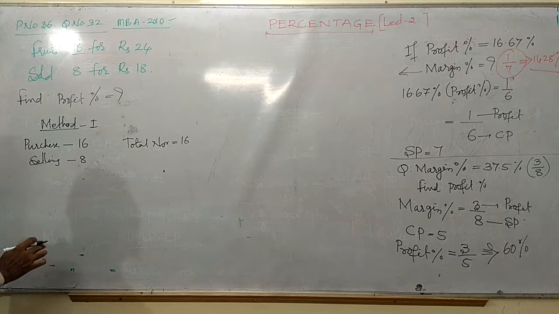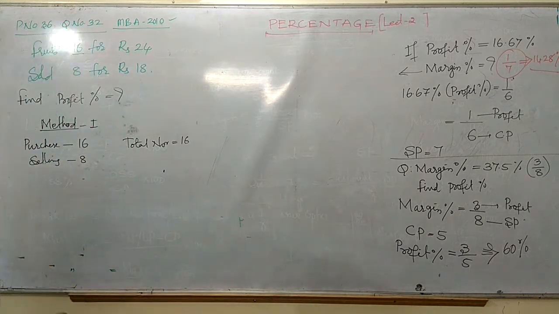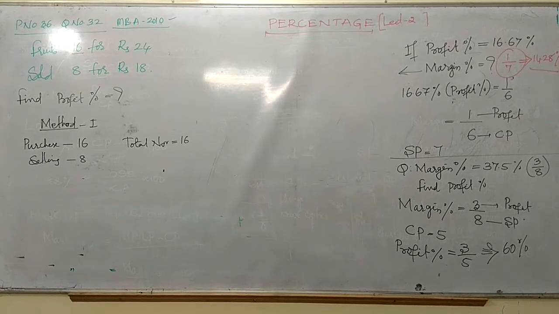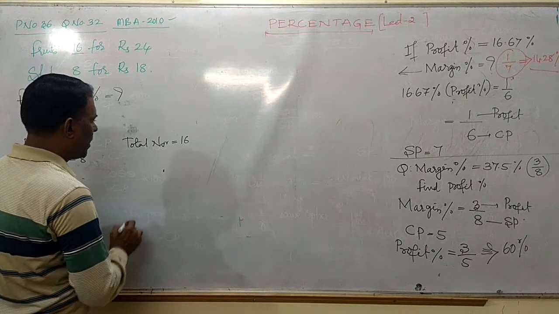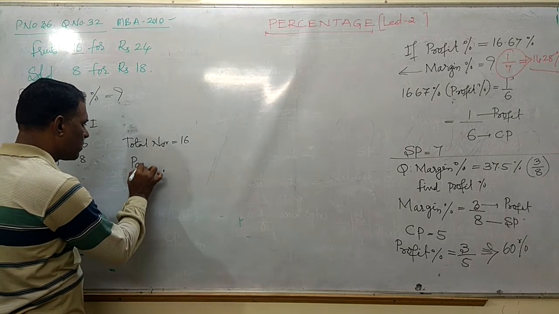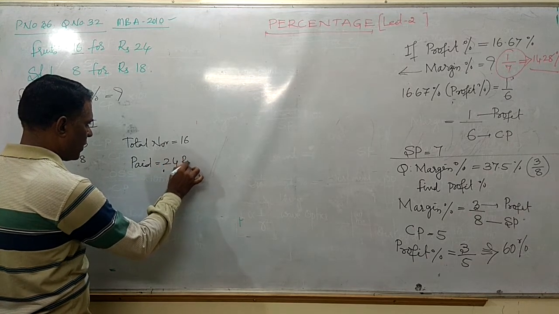16 fruits means you have paid 24 rupees. Total number of fruits you have purchased is 16 and you have paid 24 rupees, friends.